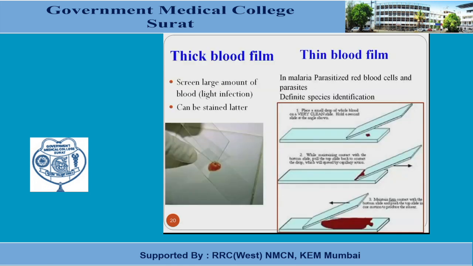Thick smear is helpful whenever we suspect that the amount of parasite is very low. Whenever a light infection is there in the blood, the thick smear will be helpful to diagnose it, because it screens a larger amount of blood in a very small area. So whenever light infection is suspected, the first smear to be examined is the thick blood smear. Another important advantage of the thick smear is that it can be stained later. Once a light infection is identified by the thick smear, we can identify the species of that parasite by the thin smear preparation. That is the advantage of this preparation.